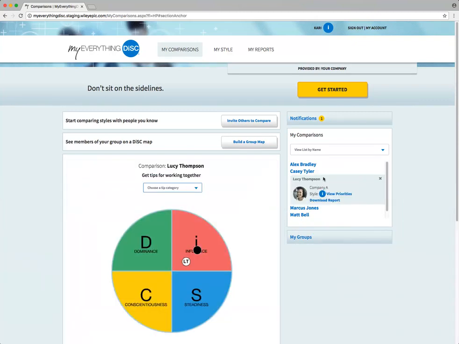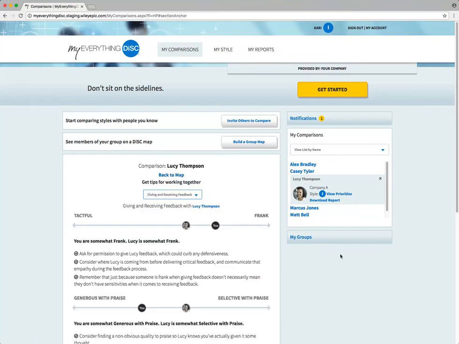When you select a name, you can see where each of you are on the DISC map. Above the DISC map, you'll see the tip categories. Here, you'll learn more about things like building a positive relationship, managing tension, and giving feedback. In My Comparisons, you'll also have the option to download a comparison report, view someone's priorities, or remove the person.